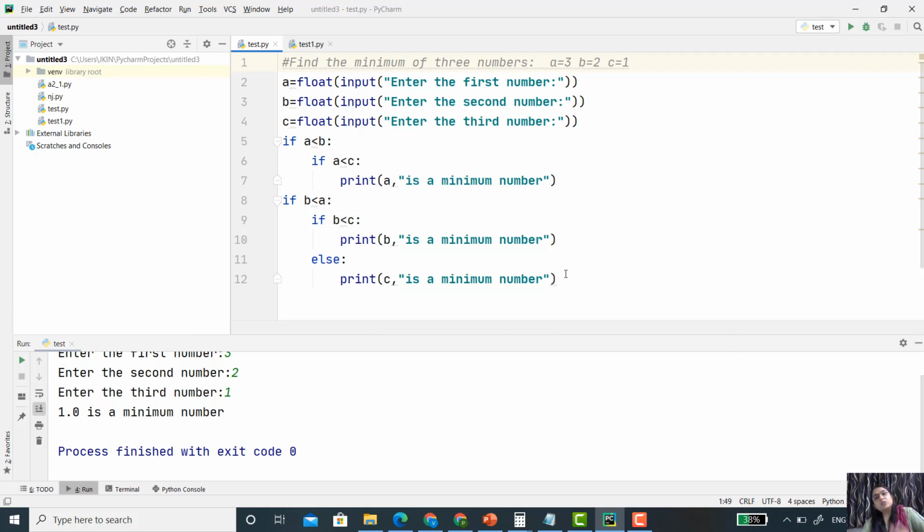You can also write this code using 3 different if statements. That is also possible.